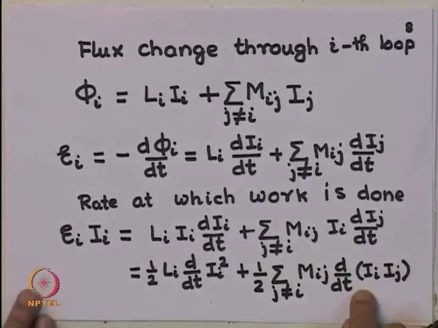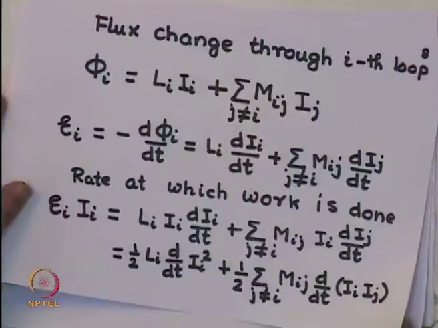Now, this is really nothing great, because what we have done is to say this is dIi by dt multiplied by Ij plus Ii times dIj by dt. Now, because Mij is equal to Mji, I could interchange like this, that is write it as dIi by dt times Ij, and Ii times dIj by dt. So, you notice that these are written very symmetrically.